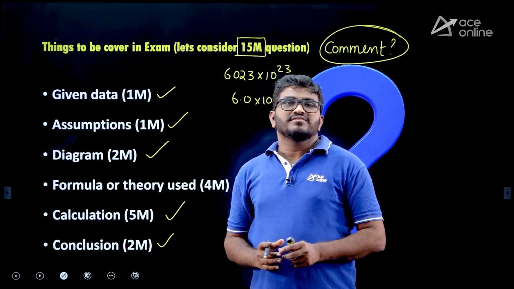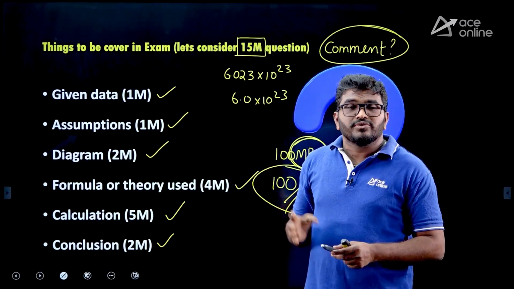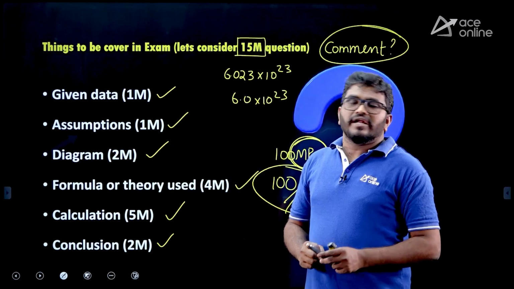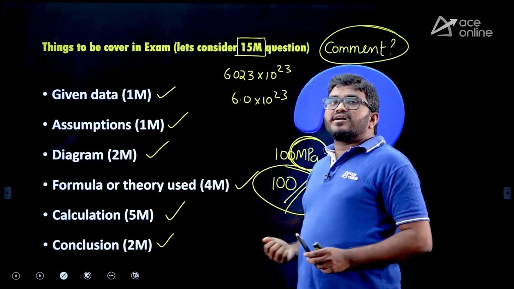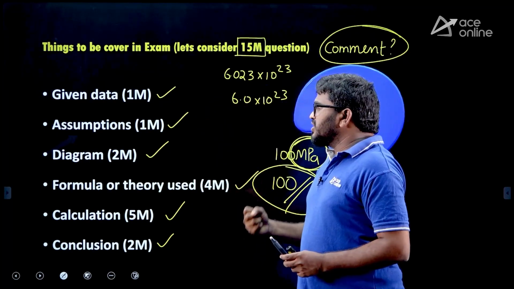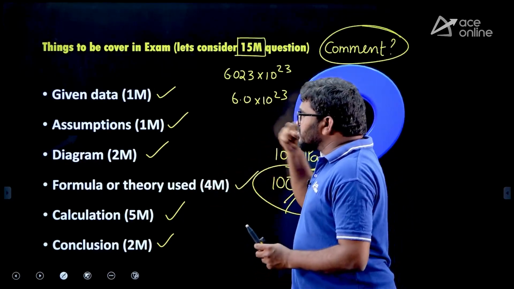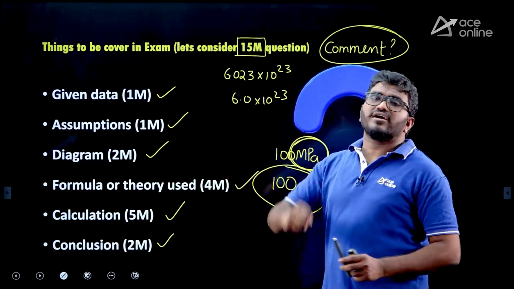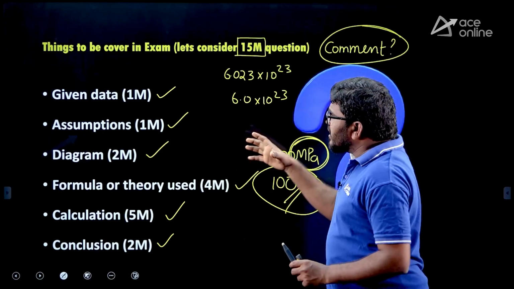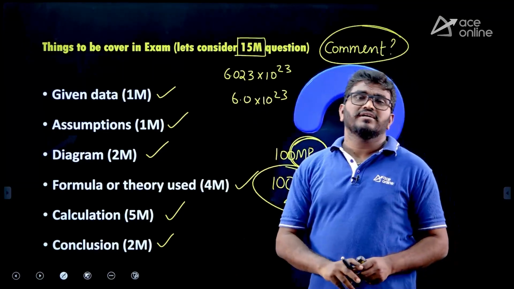These things are smart work. You should write the given data, the assumptions, the diagrams, formula used, calculations, and finally conclusions. Then only you will get good marks.